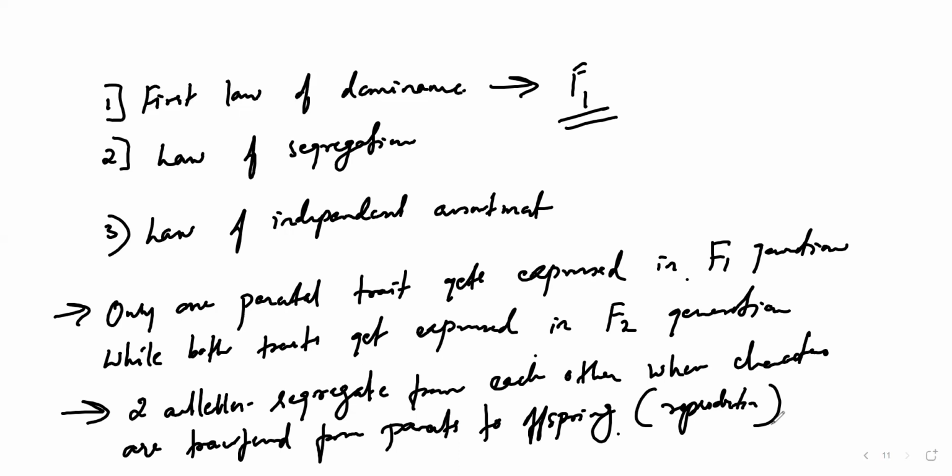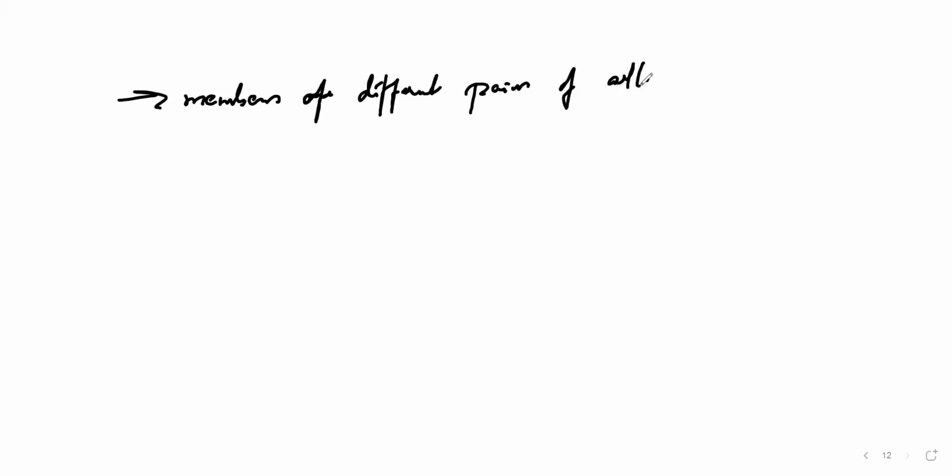Okay. So independent assortment means what? Like over here, whatever members are produced, different pairs of alleles assort independently into gametes.